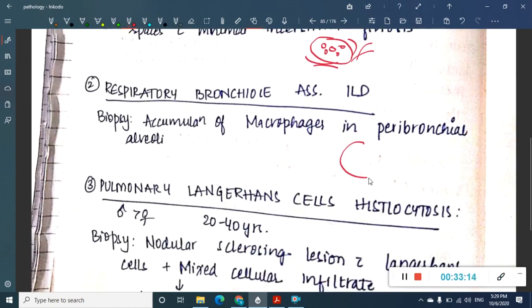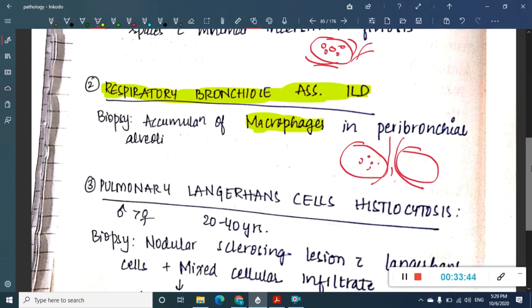In this also there will be macrophages, but they are mainly present in the peribronchial alveoli. This is the bronchi. On either side of the bronchi, around the bronchi, you will have alveoli. Over there is accumulation of macrophages. That is the reason why we call it respiratory bronchiole, because it is present on either side of or around the bronchi. So here also there is accumulation of macrophages.